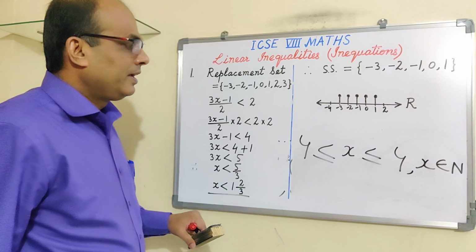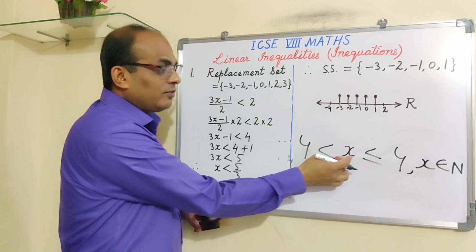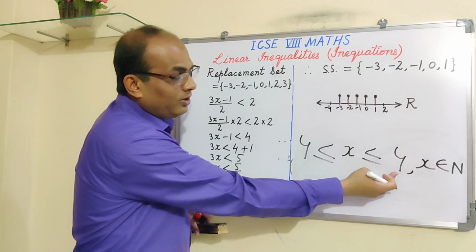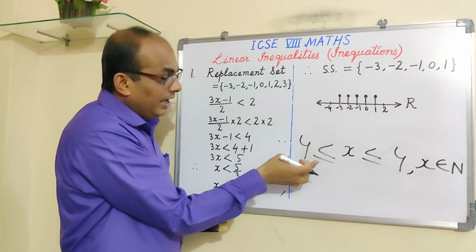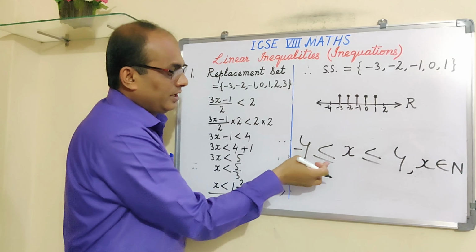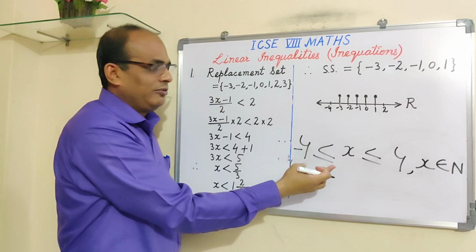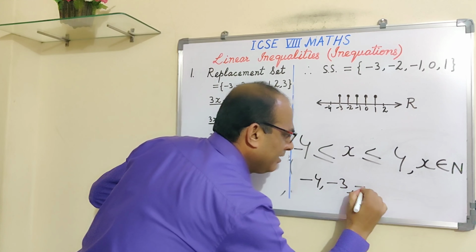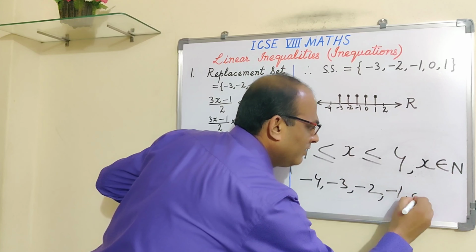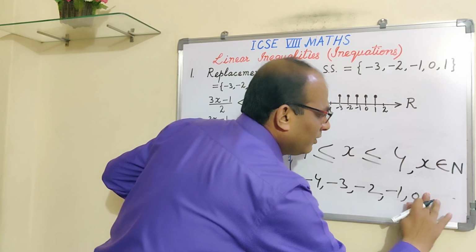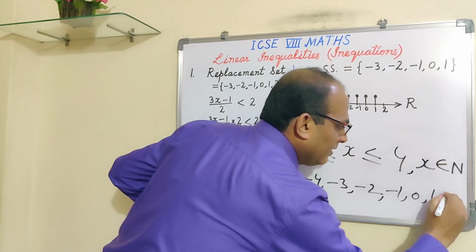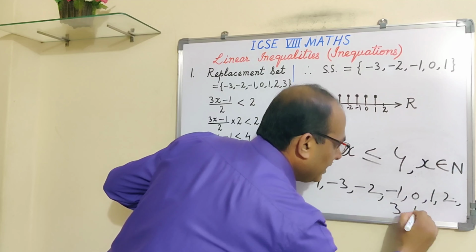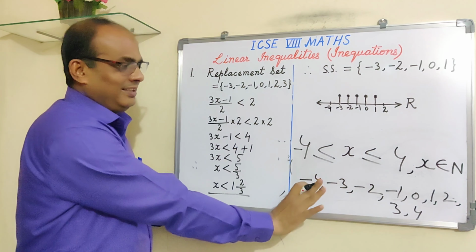Alright. So what are the values of x? All the values of x should be either 4 or less than 4, and this is minus 4, either minus 4 or greater than minus 4. That means the values will be minus 4, minus 3, minus 2, minus 1, 0, like that. Let me write down 0, 1, 2, and then comma 3 and comma 4. These are the numbers, right?